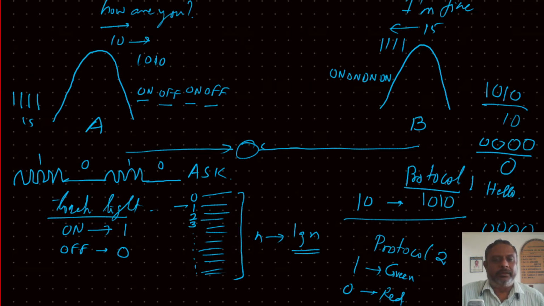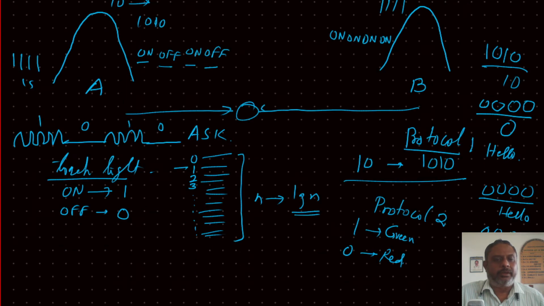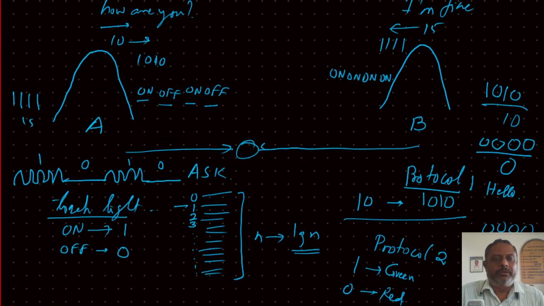So in this case, what would happen now is that A wants to ask, how are you? Then he will show green, red, green, red. So looking at green, B will understand it is 1. Looking at red, he will understand 0. Green again understands 1. Red understands 0. So he looks at the table and realizes that A is asking, how are you? And I should answer, I am fine.